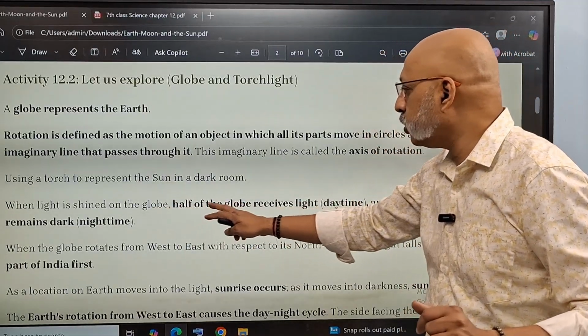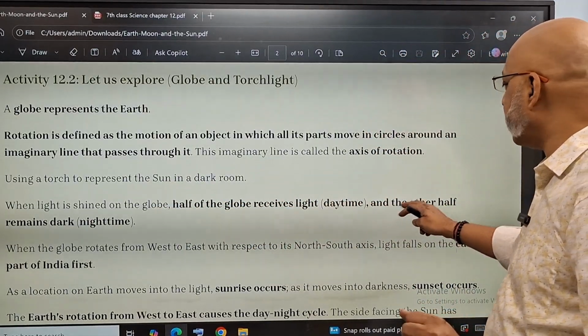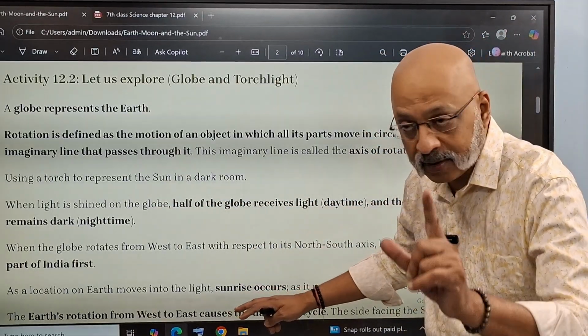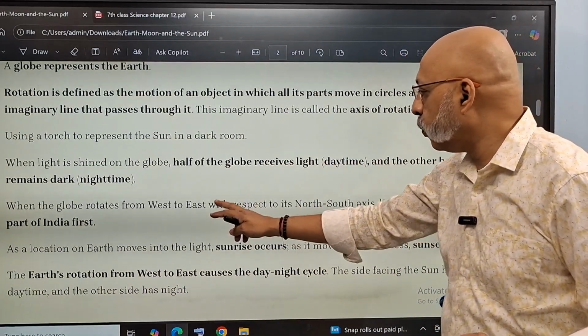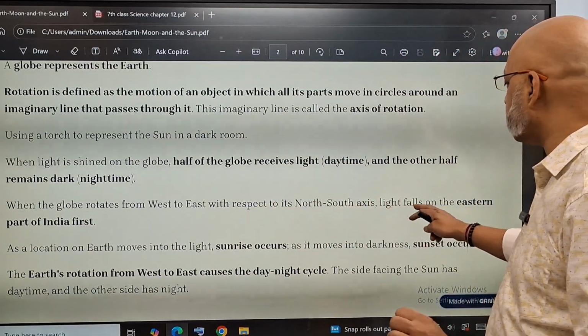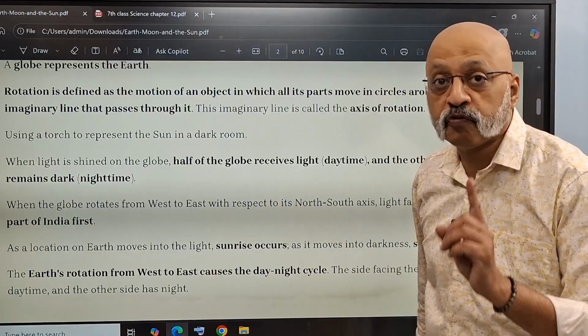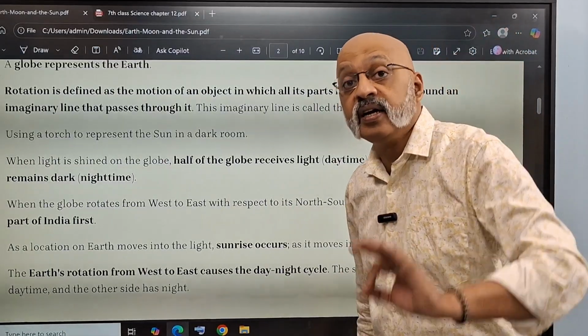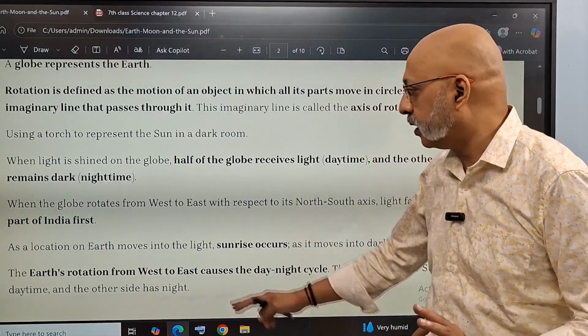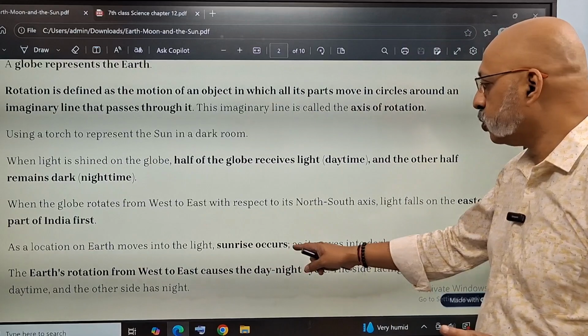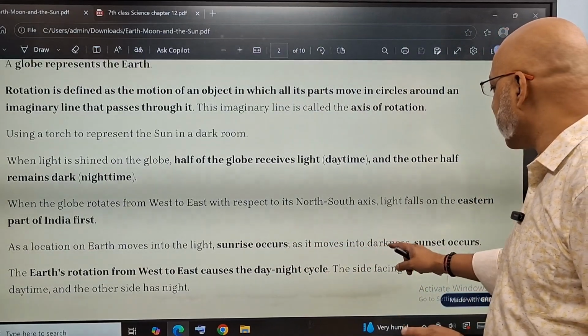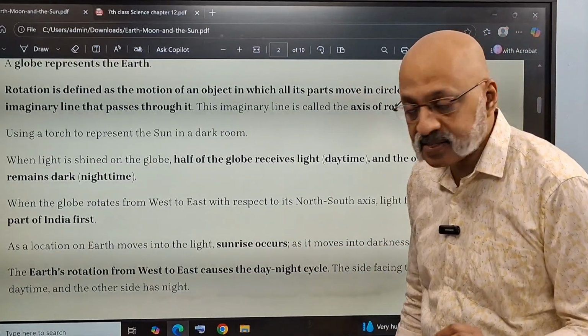When the light is shined on the globe, half of the globe receives light, daytime, and the other half remains dark, nighttime. Clear? When the globe rotates from the west to the east with respect to the north-south axis, the light falls on the eastern part of India first. This is a definite question from this chapter. As a location on earth moves into light, sunrise occurs. As it moves into darkness, sunset occurs.